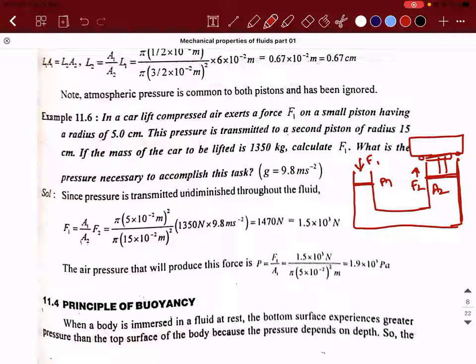Sir, will this help? Here, the efficiency of the hydraulic lift will depend on the distance between where we apply force and where the car is lifted. No, it doesn't depend on those things, because it is equally getting transmitted inside. Think logically. If you use a compressible fluid, what would have happened?